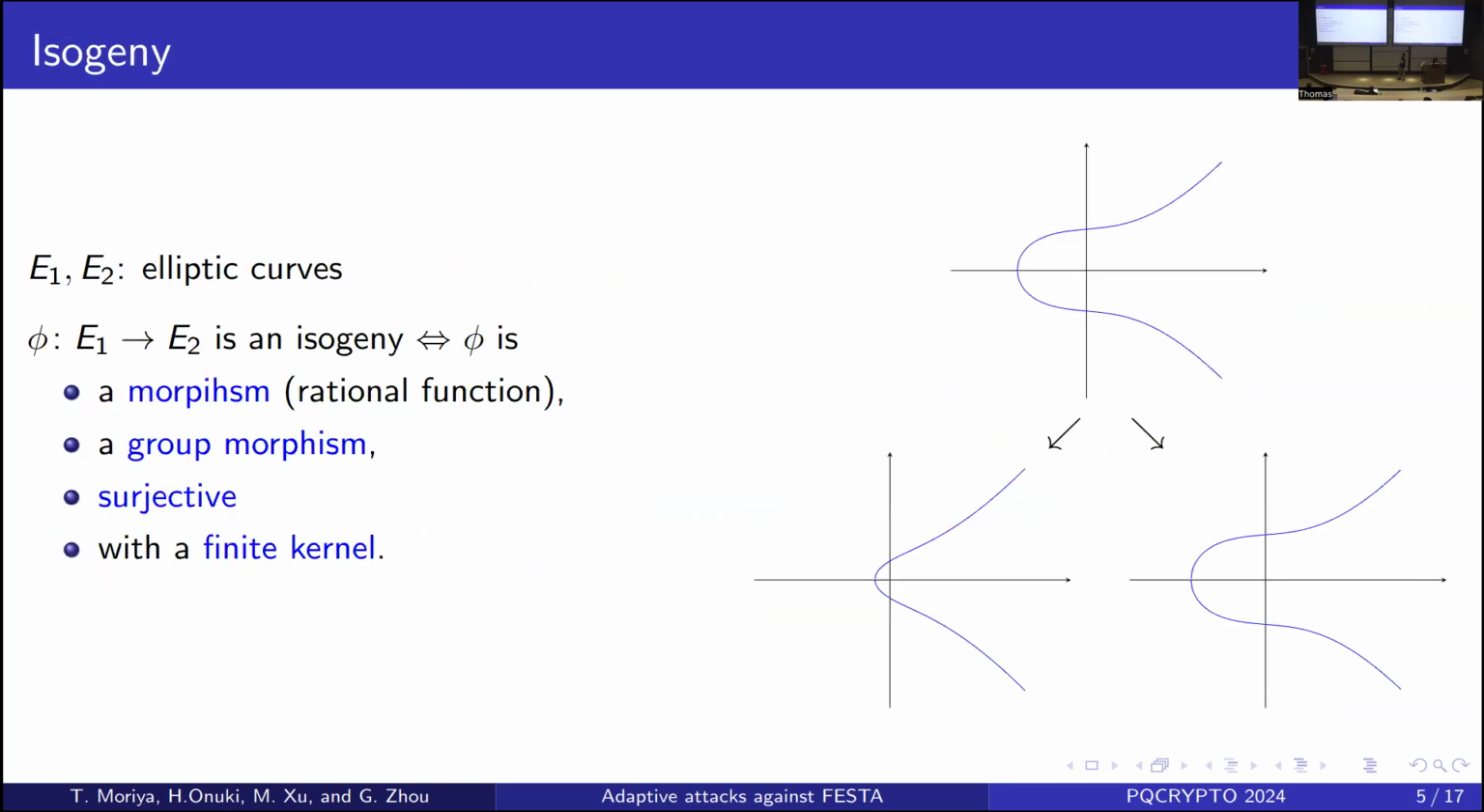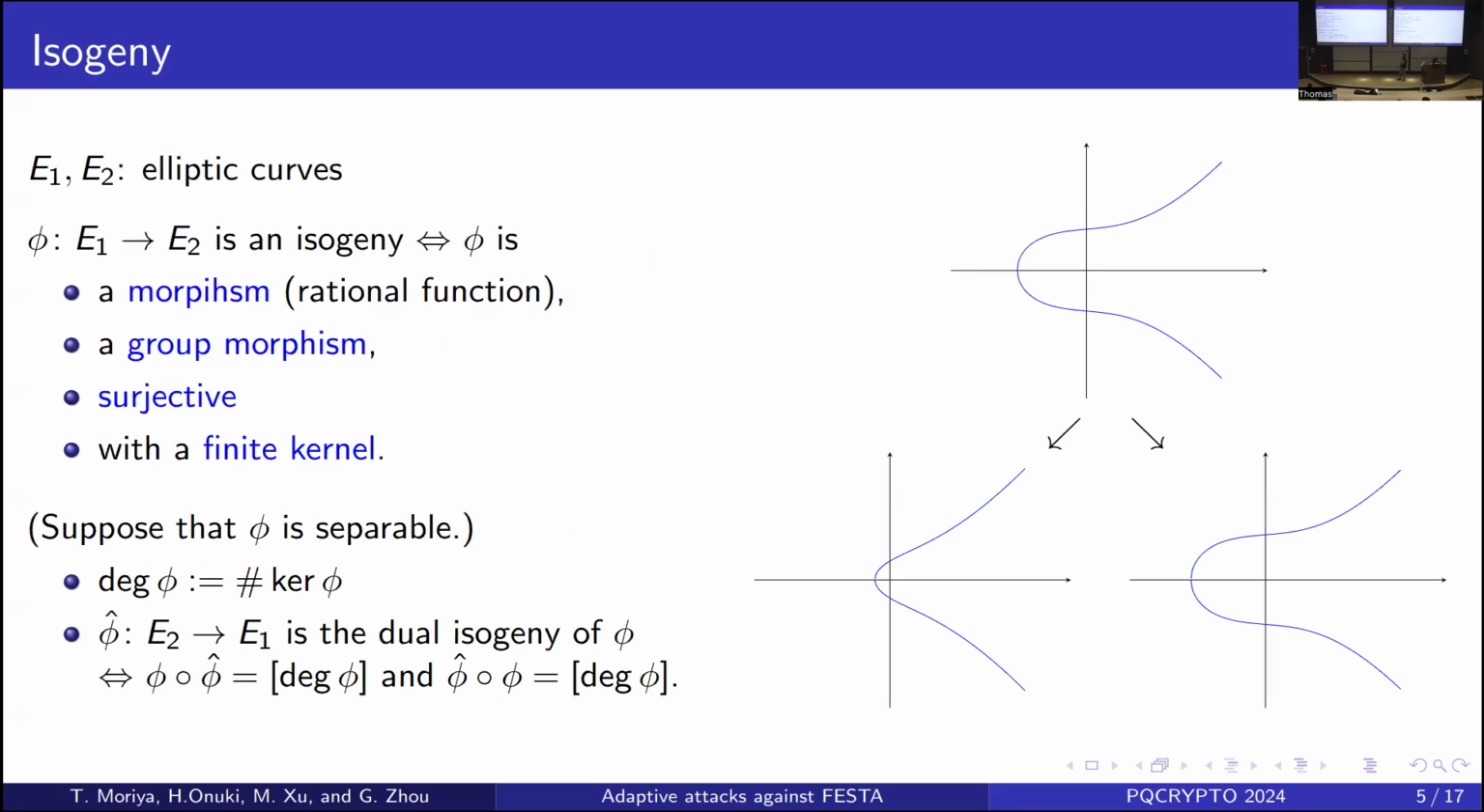Next, I introduce isogeny. An isogeny is a map between two elliptic curves, and it also has some properties. First, it is a morphism, so it can be represented using polynomials. It is also a group morphism, so this map is compatible with the group structure of elliptic curves, and it is a surjective map with a finite kernel.